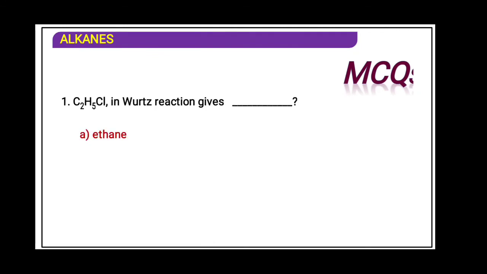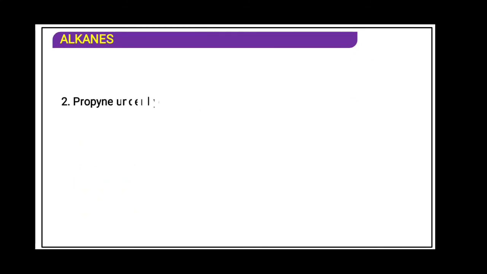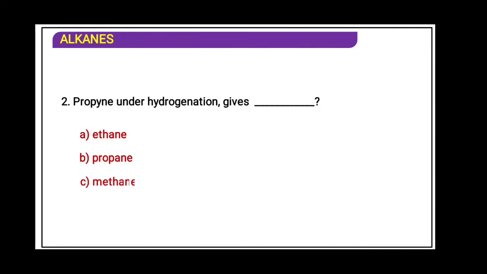Ethyl chloride in Wurtz reaction gives dash. I said multiply by the square of the carbon atoms. So 2 carbon, 2 square, 4. The answer will be butane, right? Propyne, 3 carbon atoms, undergoes hydrogenation and gives. Answer the question, students. The right answer is propane.